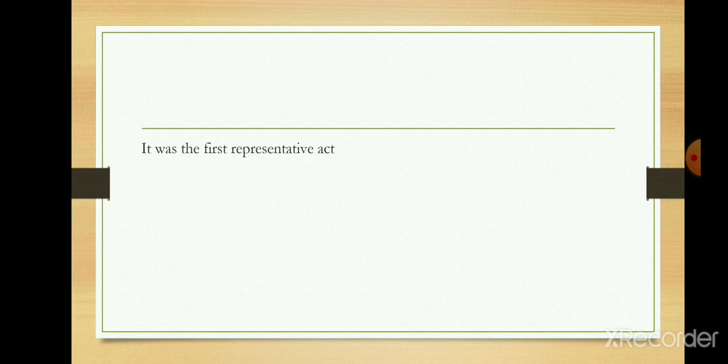So it was for the first time that such a wide representation was included, giving representation to people across different fields. So this is it about the Indian Council Act of 1892.